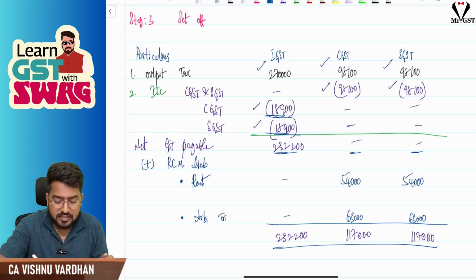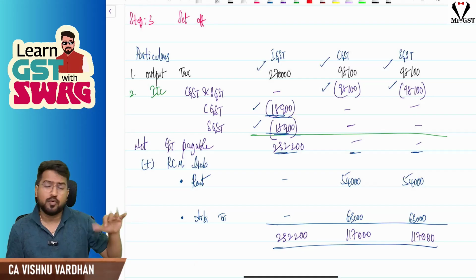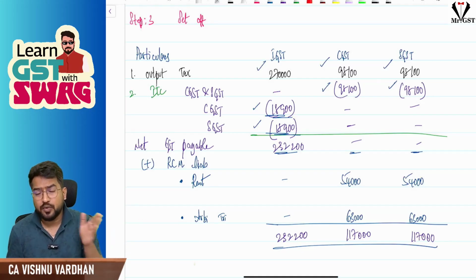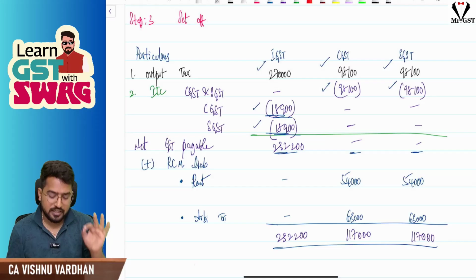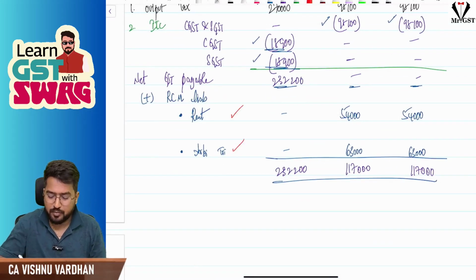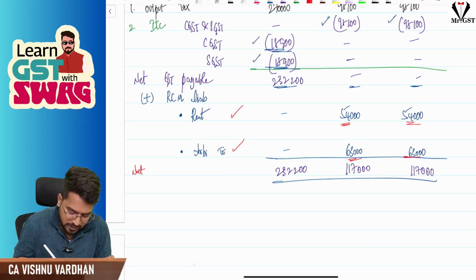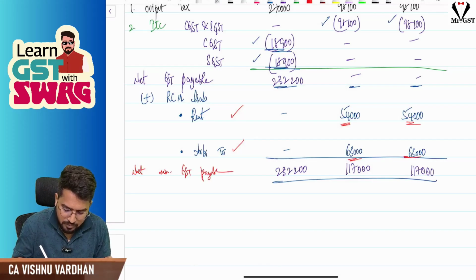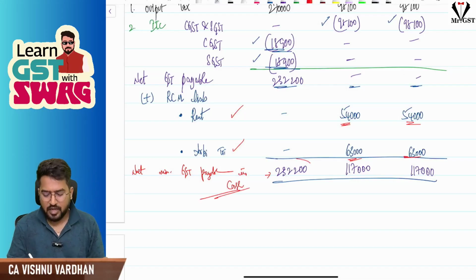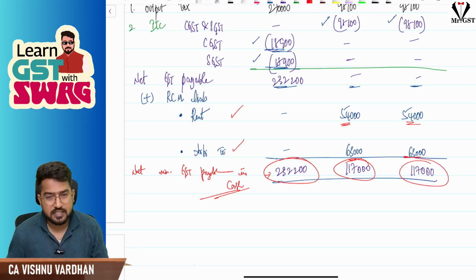But sir, final step: in RCM cases, you can take ITC, provided other conditions are satisfied. And when you calculate net GST payable in cash, add this RCM liability. So there are two RCM liabilities, rent and arbitral tribunal. After adding them, the net minimum GST payable in cash is this: 2,32,200 IGST, 1,17,000 and 1,17,000 CGST and SGST respectively.